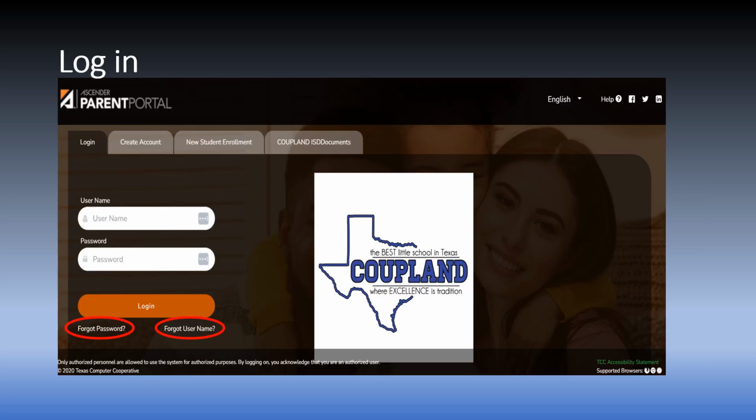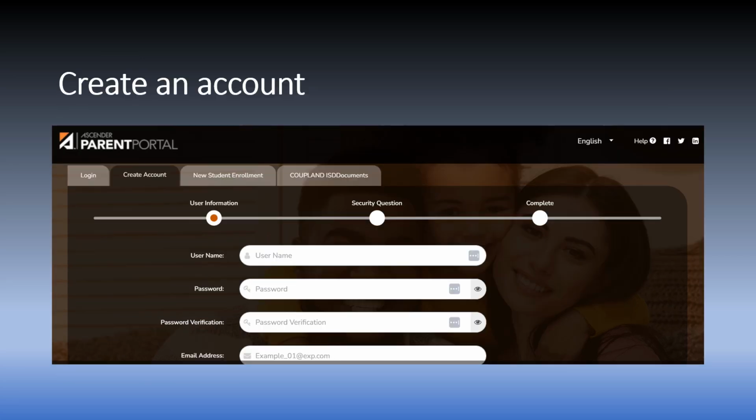Enter your login credentials here. If you don't remember your username or password, click Forgot to receive assistance. If you are a new user and do not have an Ascender Parent Portal account, you must create your account.